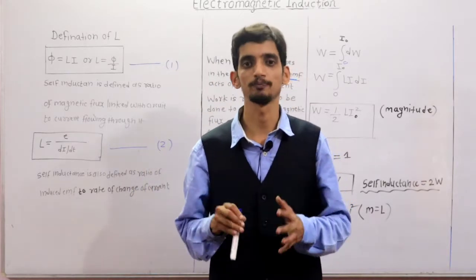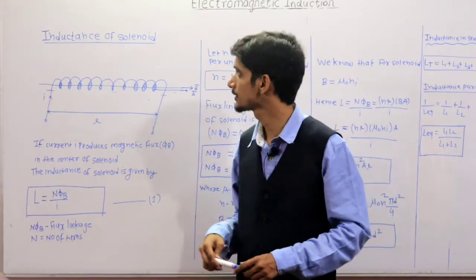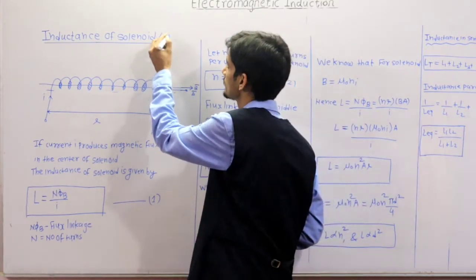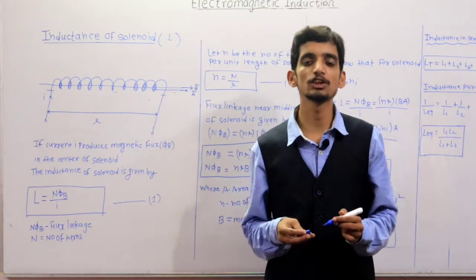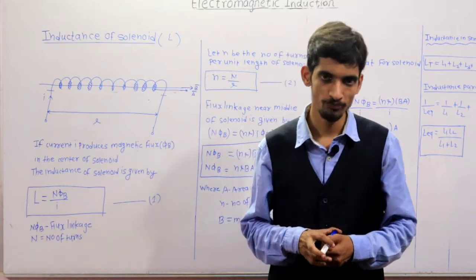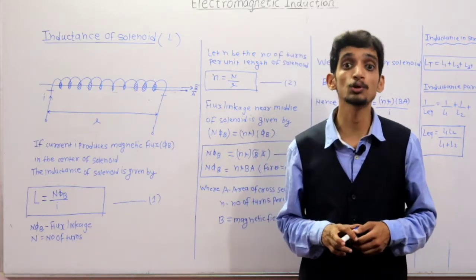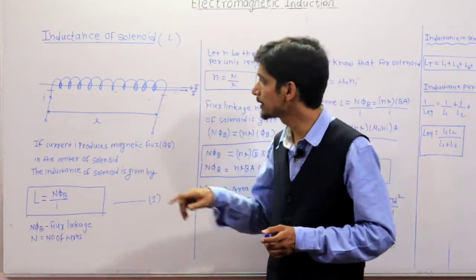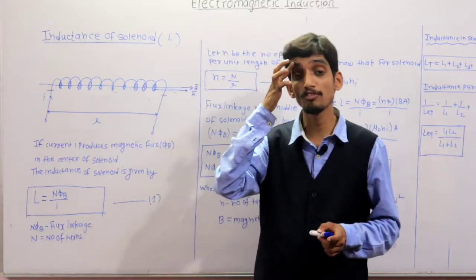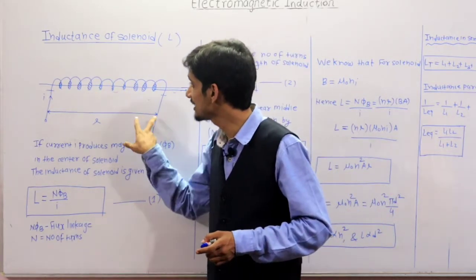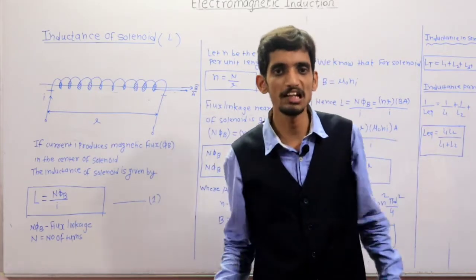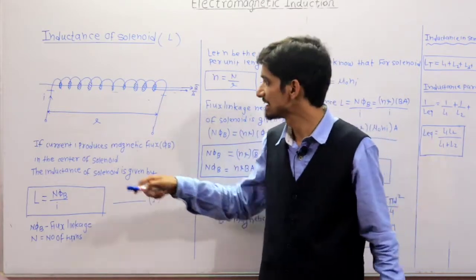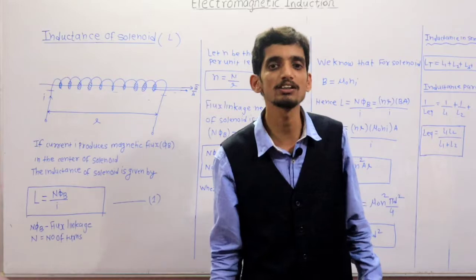Clear? Okay. Now we are going to discuss the inductance of a solenoid. As I already discussed, self-inductance is the ratio of magnetic flux linked with the coil to the current flowing through it. So the self-inductance of a solenoid now we are going to calculate. Consider this is a solenoid. As you know, a solenoid is a coil wound in the form of a number of turns. Suppose there is one wire of length L, and if that wire is wound in the form of a number of turns, it results in a solenoidal structure.